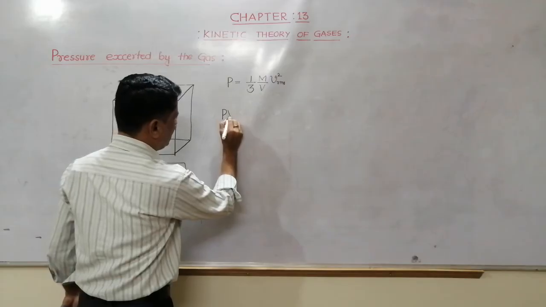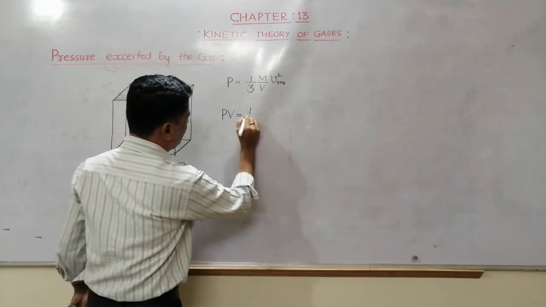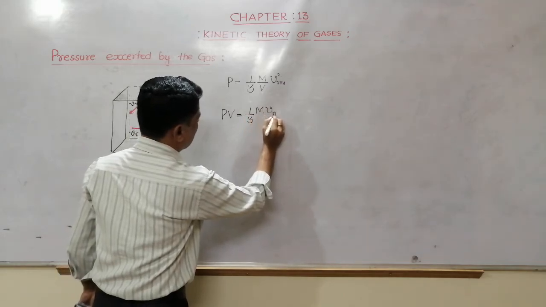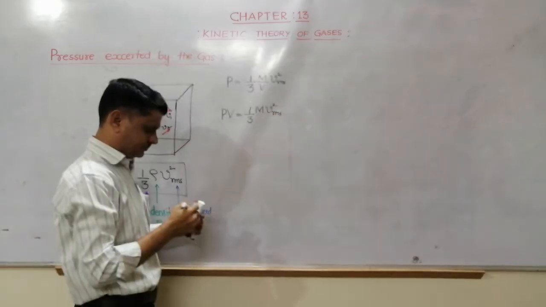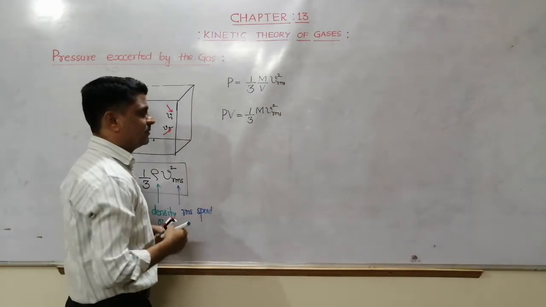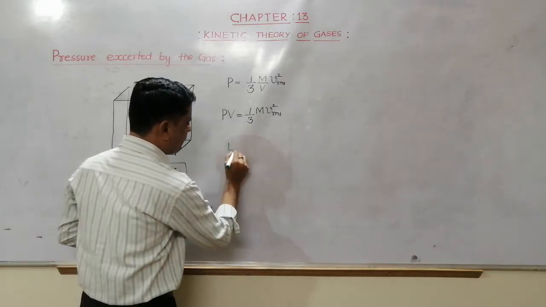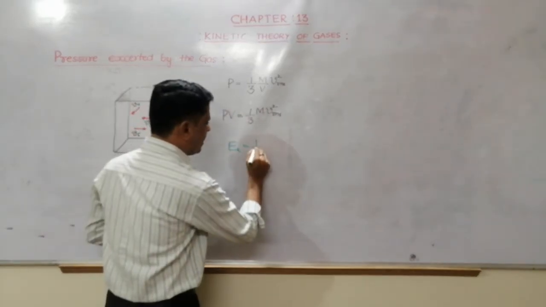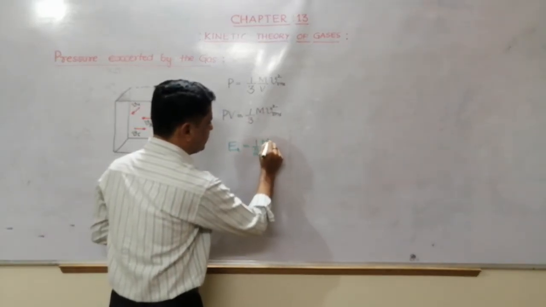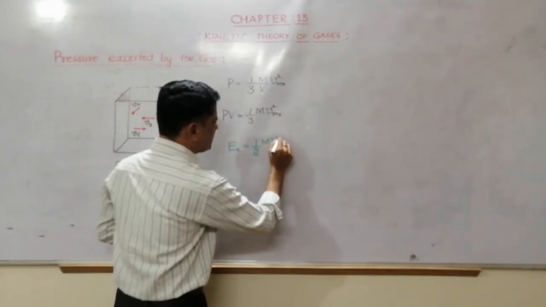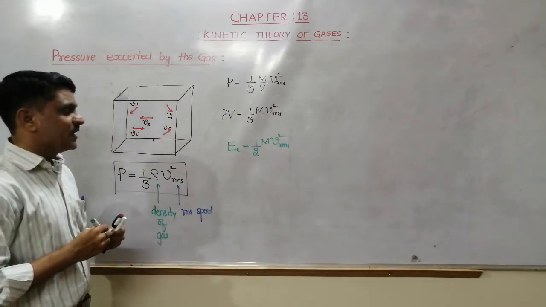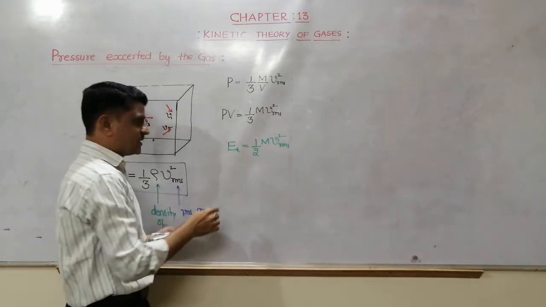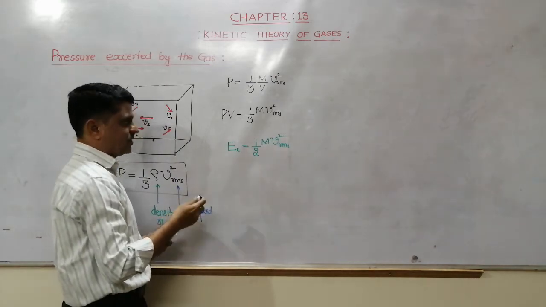Then PV is equal to 1/3 M Vrms squared. Since we know that in the previous step we wrote the kinetic energy of the gas is half M Vrms squared, instead of Vrms squared here, I can write 2 times kinetic energy.